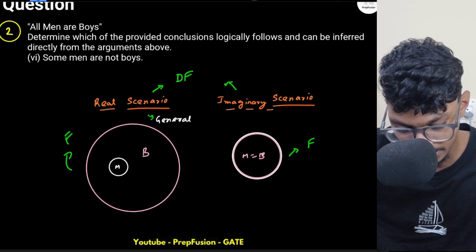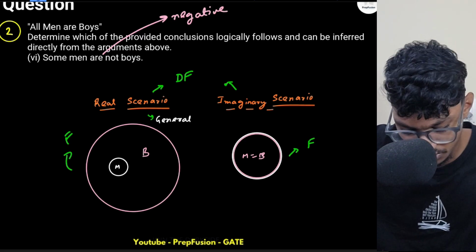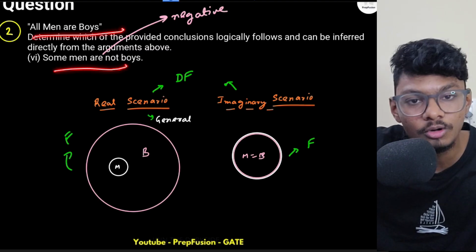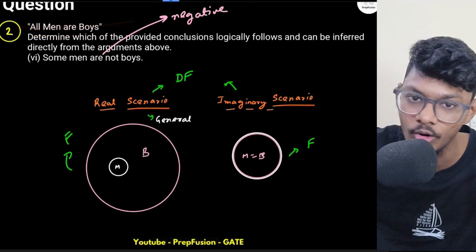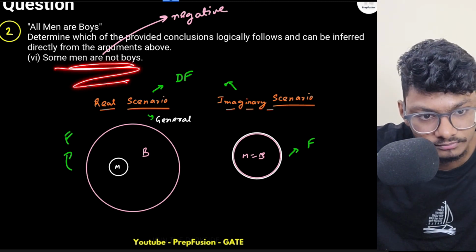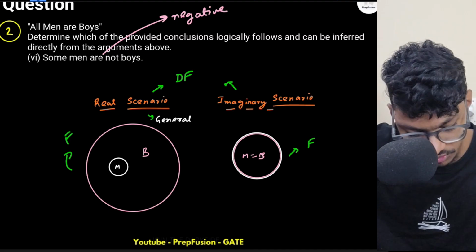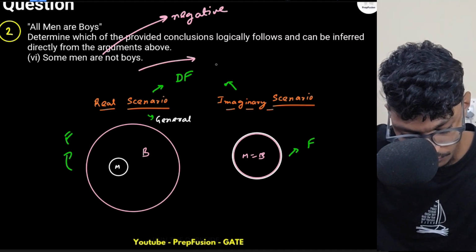Again, this is a negative statement. Not boys, negative statement. Okay, so all men are boys, right? Some men are not boys. It is not possible, because in the statement itself it says all men are boys. So it is not possible. When will this happen? When will this happen? Some men are not boys. So when will this conclusion follow? When the picture